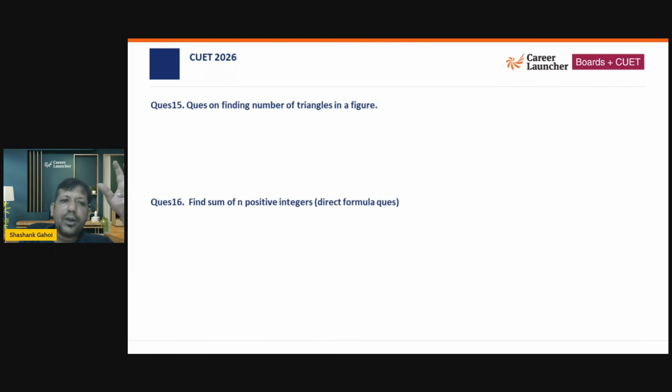Okay. Now we had one question: find the number of triangles in the figure. I don't have the figure right now, so I can't calculate. Find the sum of n positive integers. So n positive integers means 1, 2, 3. That was a pretty straightforward formula, and that is going to be n into n plus 1 divided by 2.